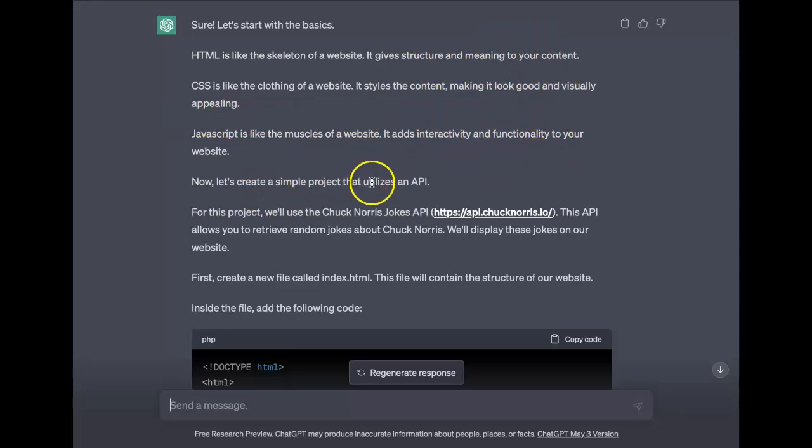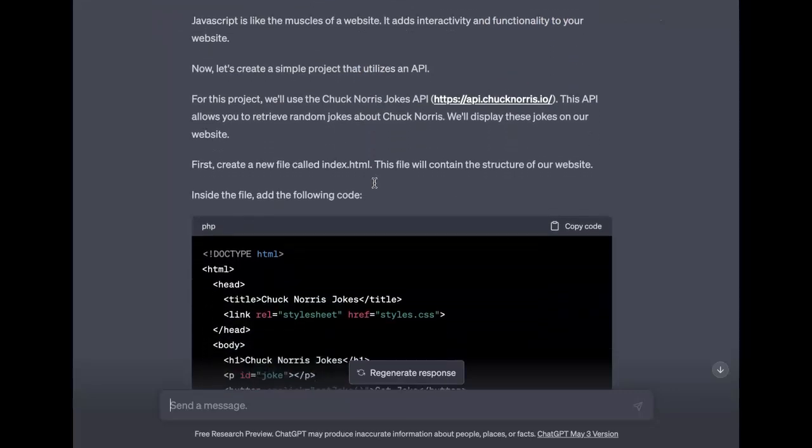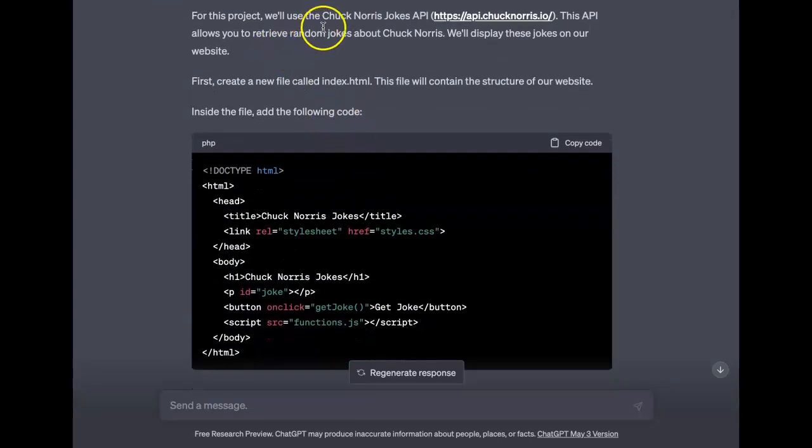Now let's create a simple project that utilizes an API. For this project, we'll use the Chuck Norris Jokes API. This API allows you to retrieve random jokes about Chuck Norris. We'll display these jokes on our website. First, create a new file called index.html. This file will contain the structure of our website. Inside the file, add the following code.